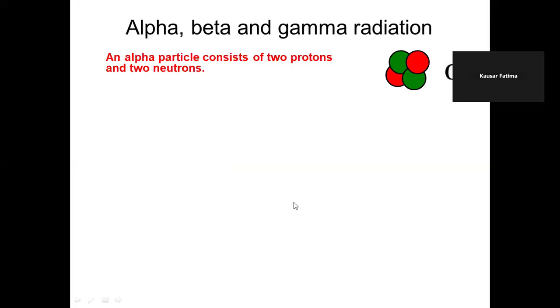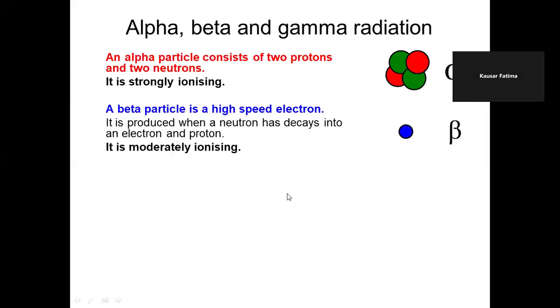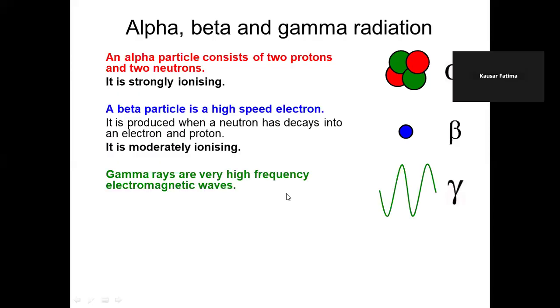Alpha, beta, and gamma radiation. Alpha consists of 2 protons and 2 neutrons. It is strongly ionizing. A beta particle is a high-speed electron. This is also emitted from the nucleus. It is not an orbital electron. It is produced when a neutron decays into an electron and a proton, which means it comes out of the nucleus. Its ionization power is less than that of alpha.